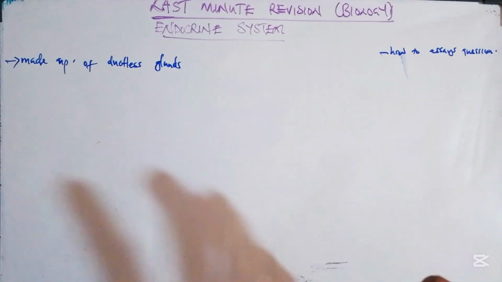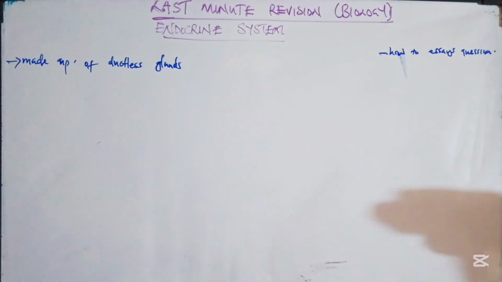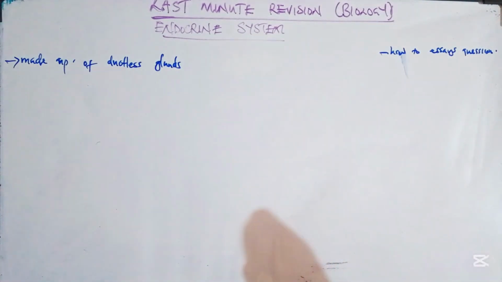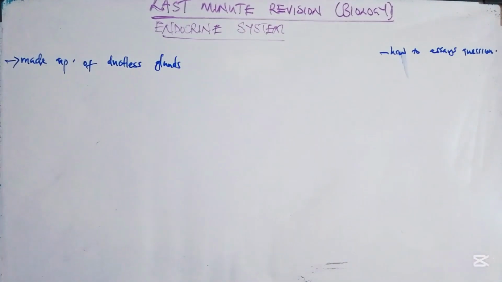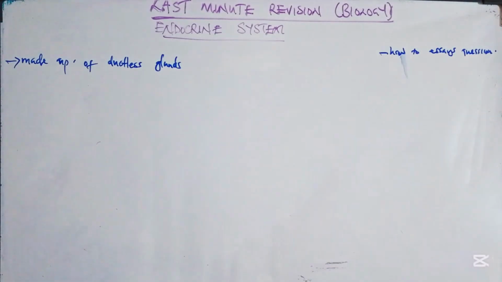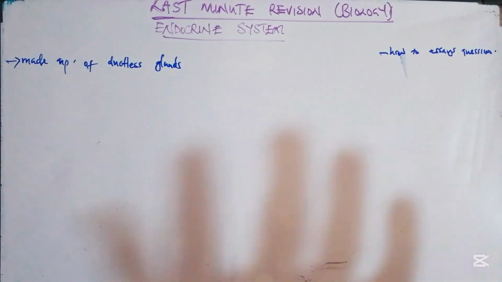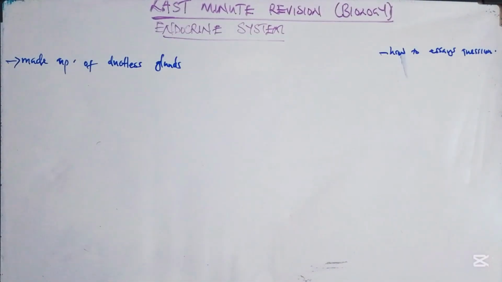That's the first thing which you need to understand on the endocrine system. It is made up of ductless glands, meaning the glands do not have ducts, pipe-like structures. They circulate the hormone direct into the blood.